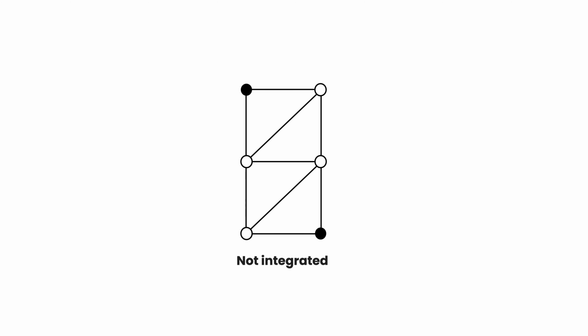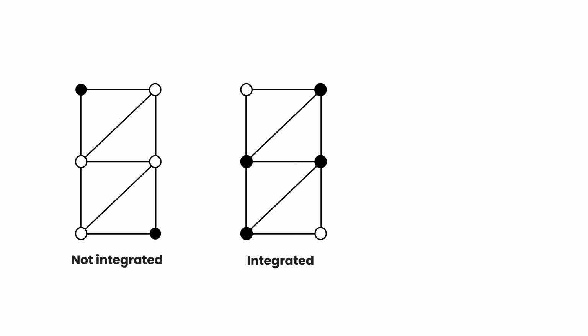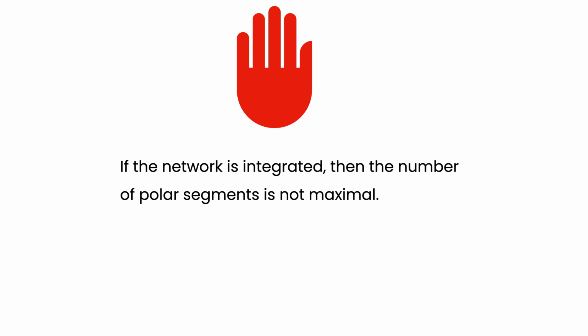In other words, and without loss of generality, if we switch the black to white and the white to black, we obtain an integrated network having 4 polar segments, exactly as the non-integrated one. But this contradicts the initial assumption that the number of polar segments is maximal, that is, the highest possible, or equivalently, the contrapositive we have previously identified.